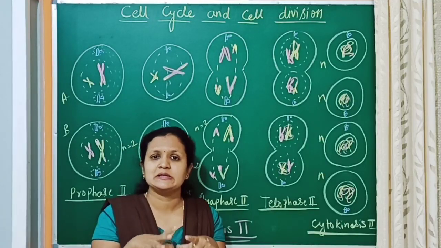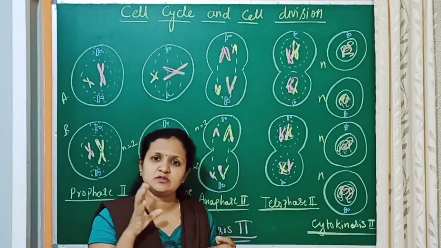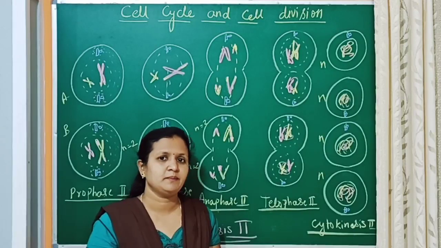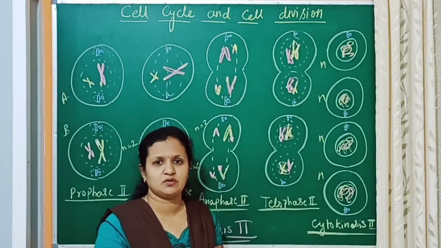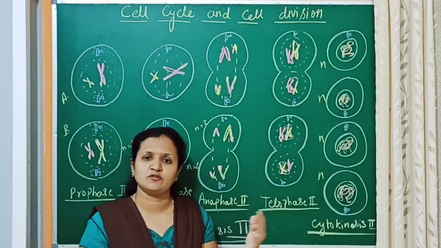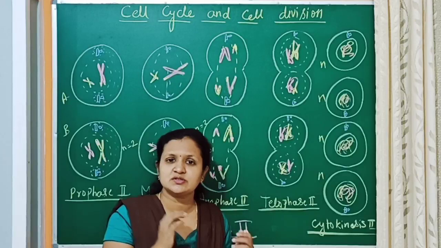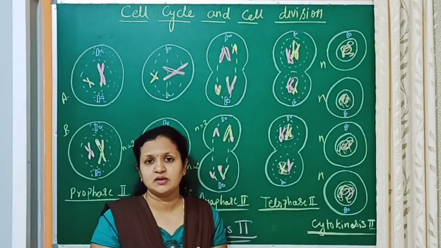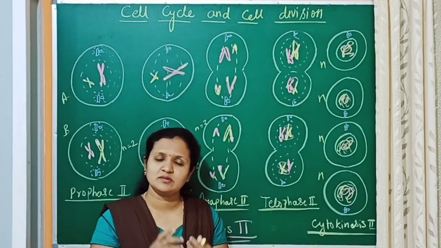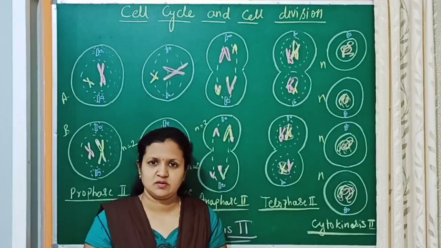All this leads to variations, because in mitosis the daughter cells formed are exactly similar to the parent, but this does not happen in meiosis. The daughter cells will be different from the parental cell. That means variation is caused, and that variation leads to evolution. So this is also one of the significances of meiosis.